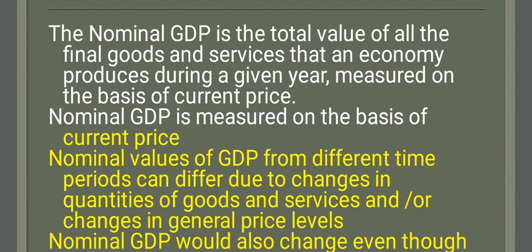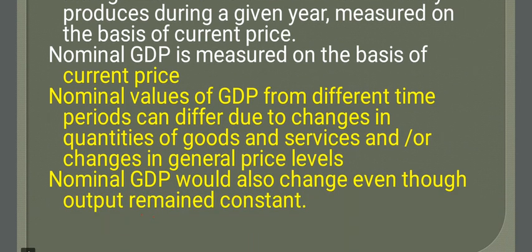In this case, there is also a change in general price. If the quantity of goods and services changes, there is a chance of change in the general price level also. So nominal GDP would also change even though output remains constant.